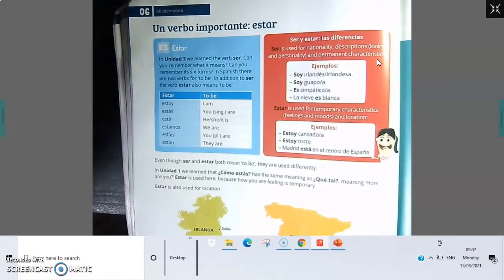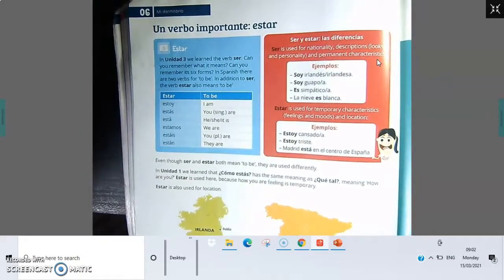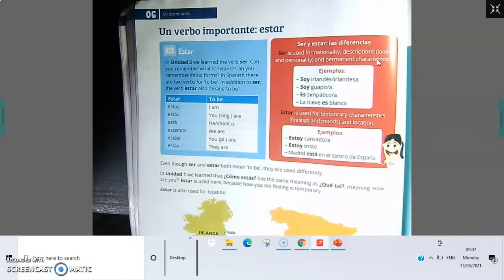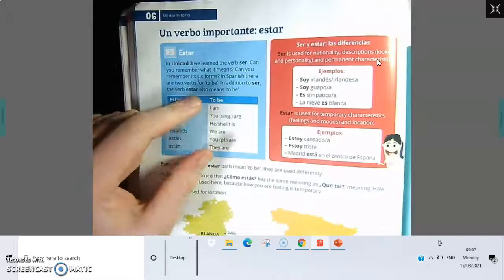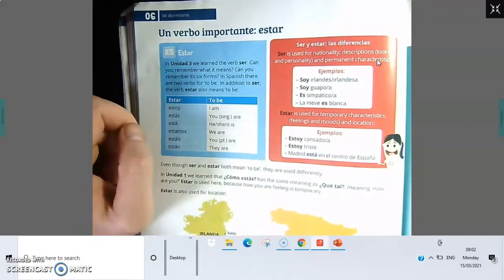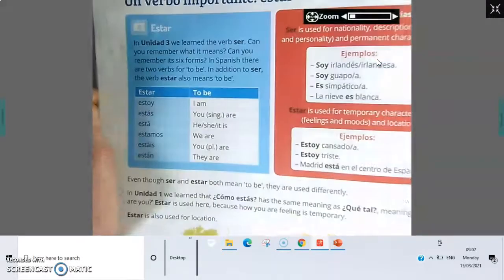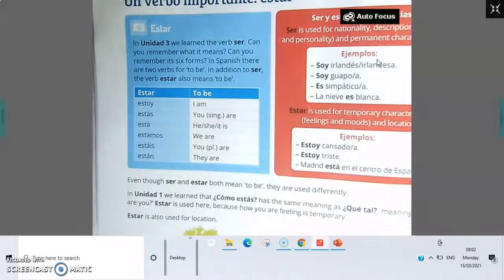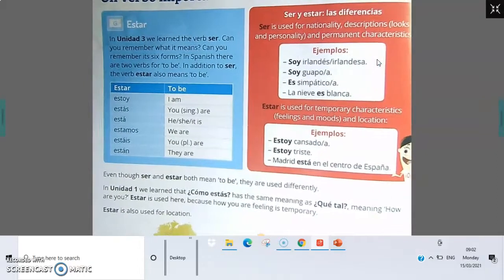So in your textbooks on página 120, page 120, we've got this verbo estar, and we've seen the verb ser, okay, we just looked at it. Then we've got our conjugations here of estar. So we've got estoy, está, so I am, you are, he, she is. Estamos, we are. Estáis, you plural are. Están, they are. Okay, so that's our verb estar, to be.